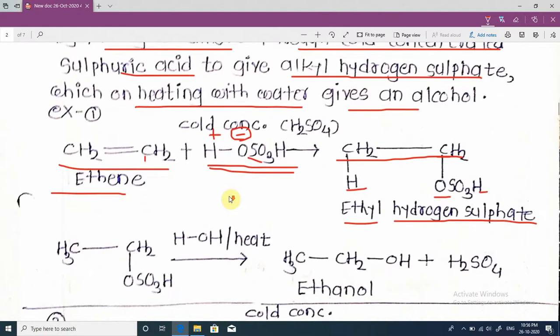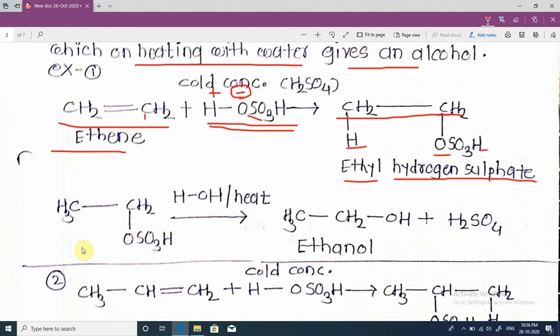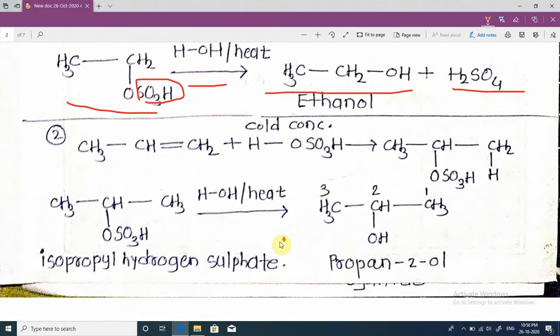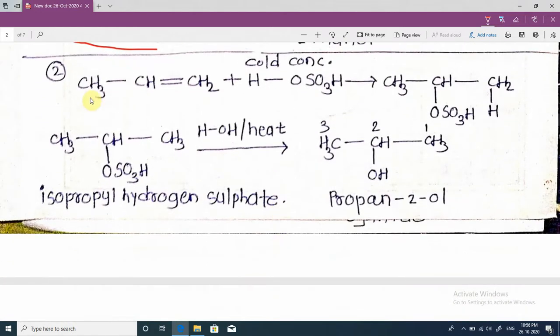which on heating with water. When this ethyl hydrogen sulfate is heated with water, ethanol is formed and H2SO4 is recovered again. This SO3H group is replaced by hydrogen and ethanol is formed. See the next example.